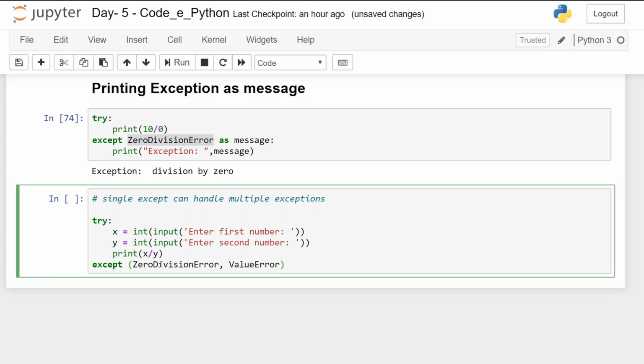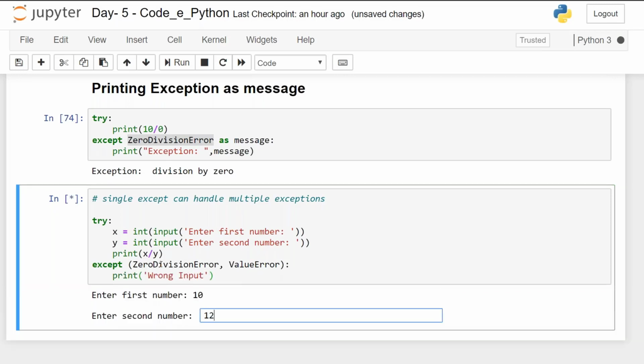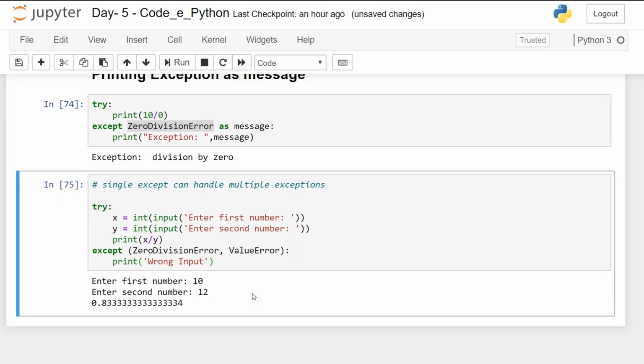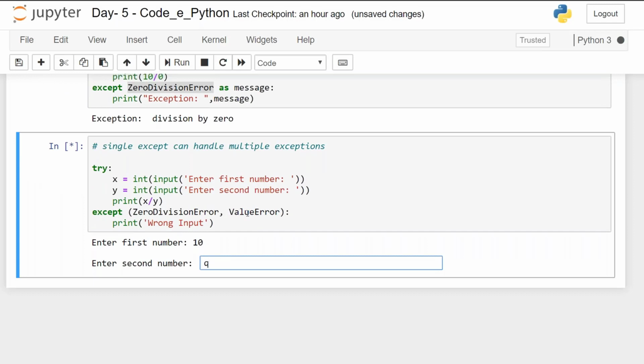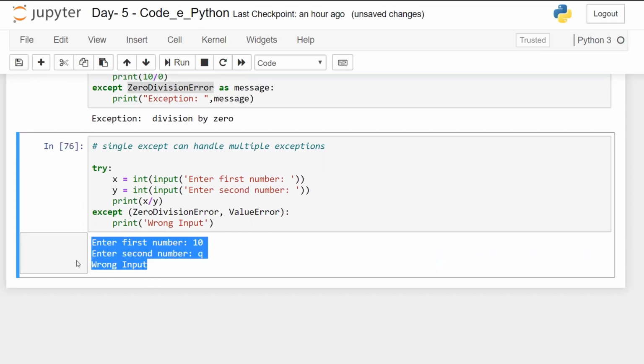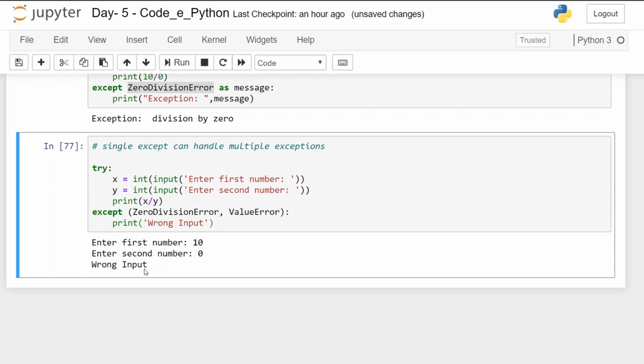I wanted to check for two errors, that is zero division and value error. And right here, print wrong input. I'll enter 10, I'll enter 12. It will give me the answer. But if I enter 10 and I want to divide it by, let's just say q, it will give me a wrong input. Again, if I enter 10 and I divide it by 0, it will give me wrong input. It will not cause any problem to the program. It will run the program and give the output as I require it.